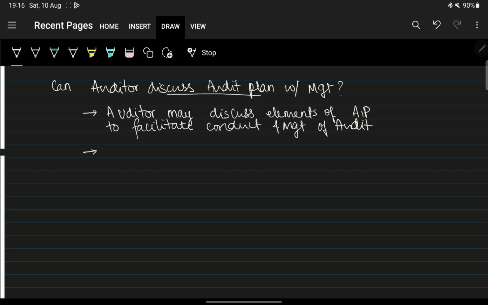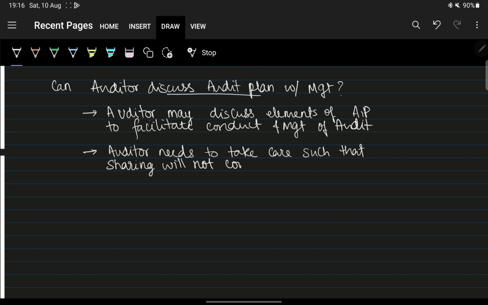The second point was the auditor needs to take care such that sharing will not compromise the effectiveness of audit.